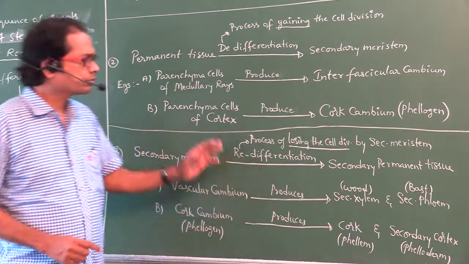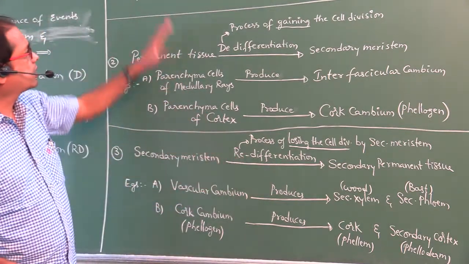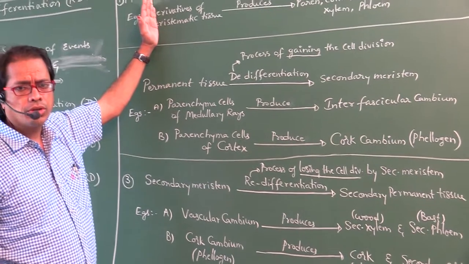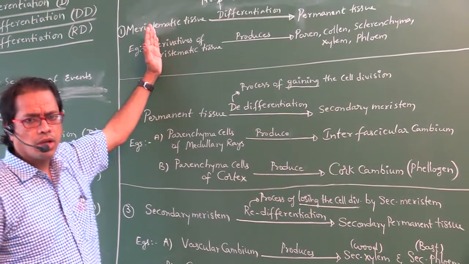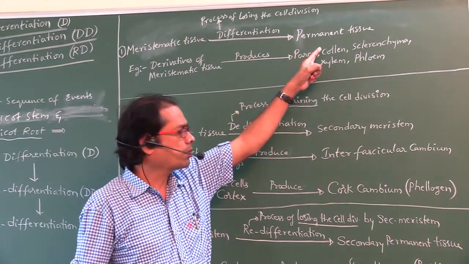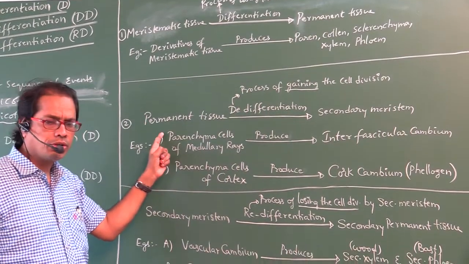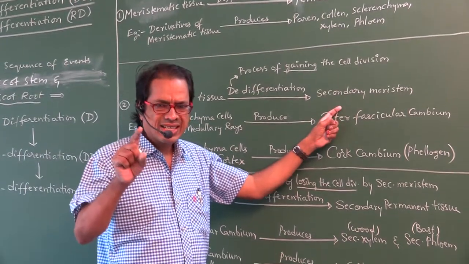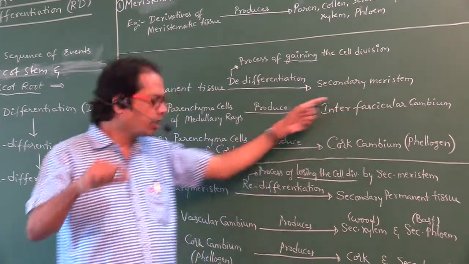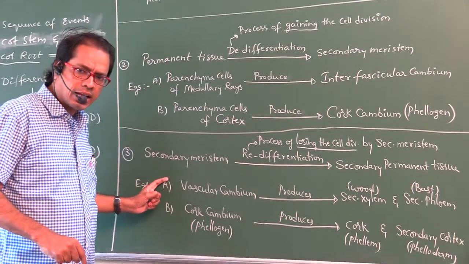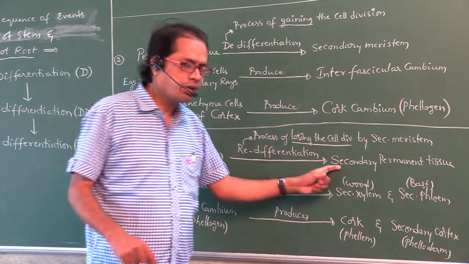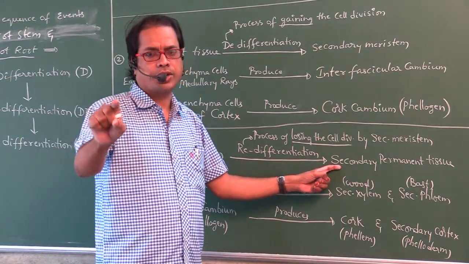So make it simple, my dear students. First event, meristematic tissue converted into permanent tissue. Second event, permanent tissue converted into secondary meristem. Third event, secondary meristem converted into secondary permanent tissue.